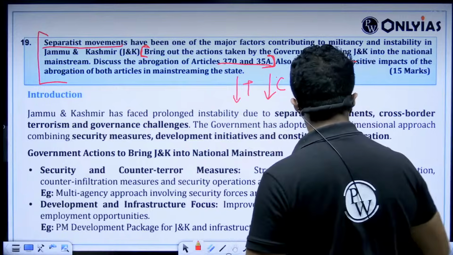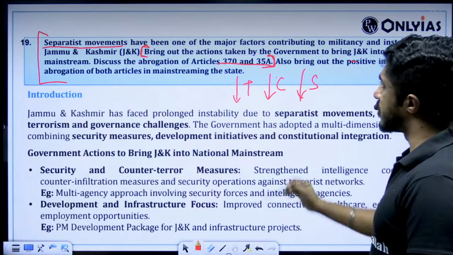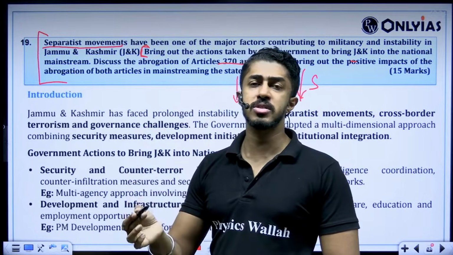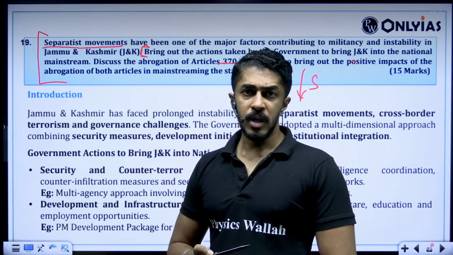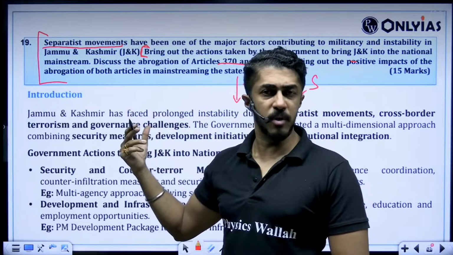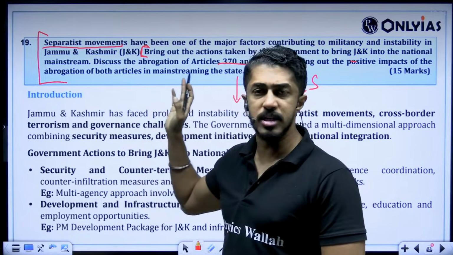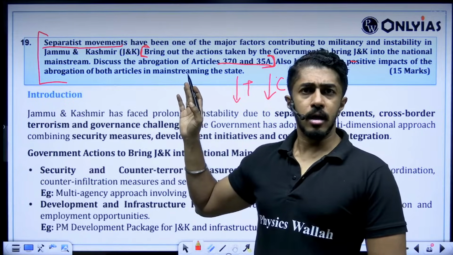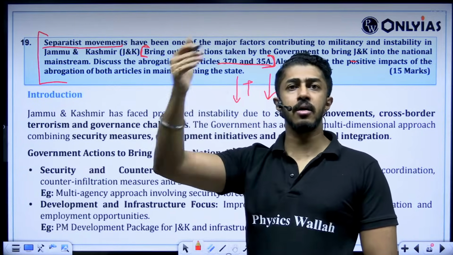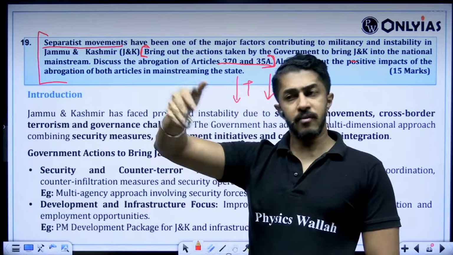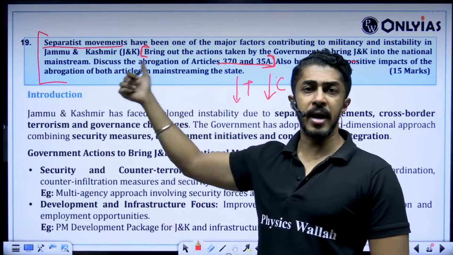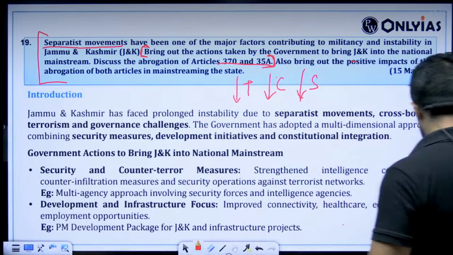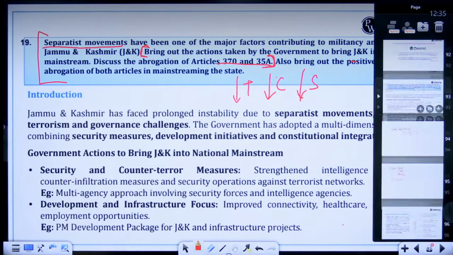Very direct question. And one more thing to remember: 370 and 35A can keep coming as a question again and again, even though it has been a couple of years since this occurred. Every few years, this will come back. J and K will keep coming back. All right. Moving further.